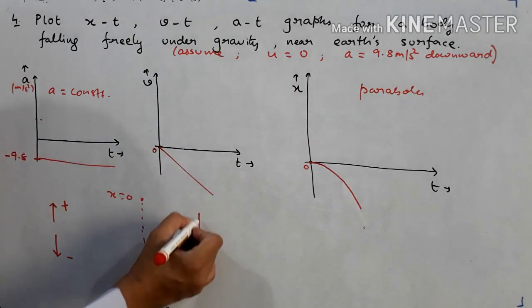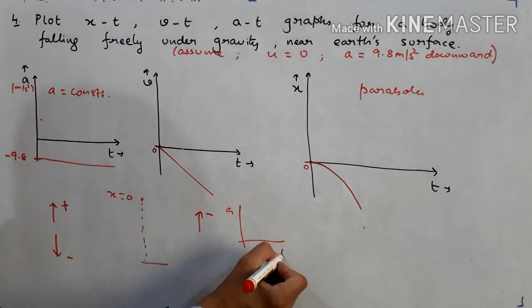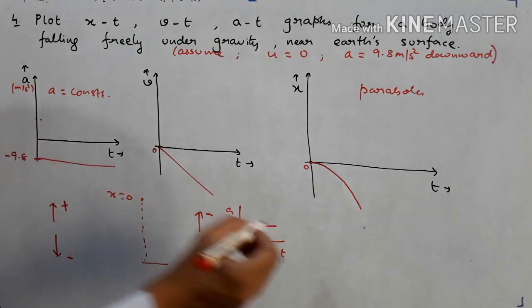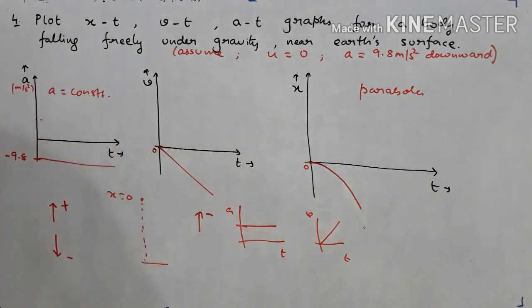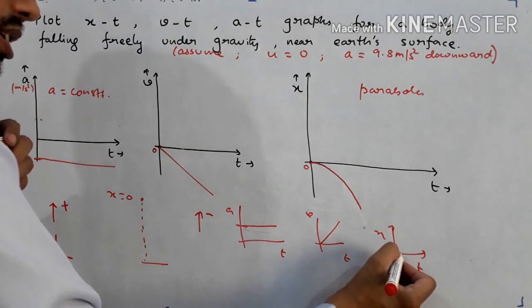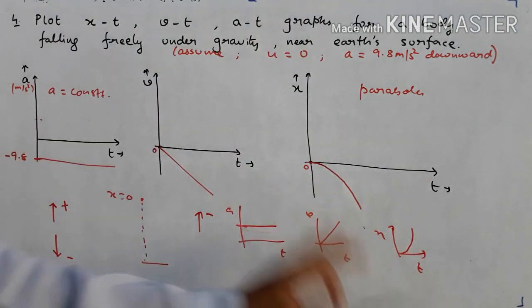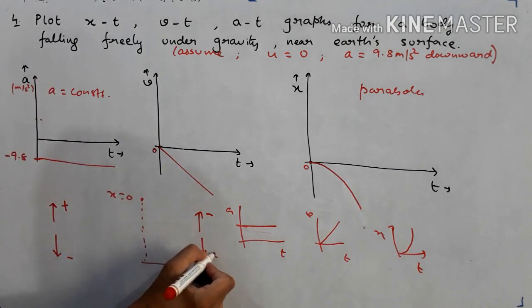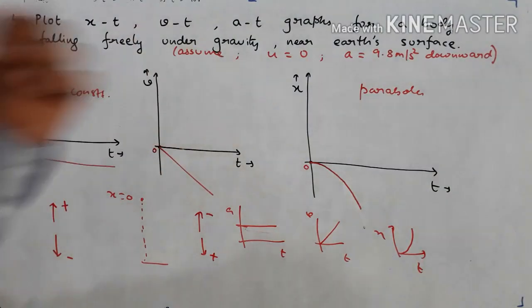If somebody uses upward direction as negative, then I am just drawing these three graphs. The AT graph will be like this, as I have discussed earlier. The VT graph, instead of drawing here, you should draw like this. And the xt graph will also be like this. So these three will be the answers if you choose upward direction as negative and downward direction as positive. And if you choose downward direction as negative, the graphs will be like this.